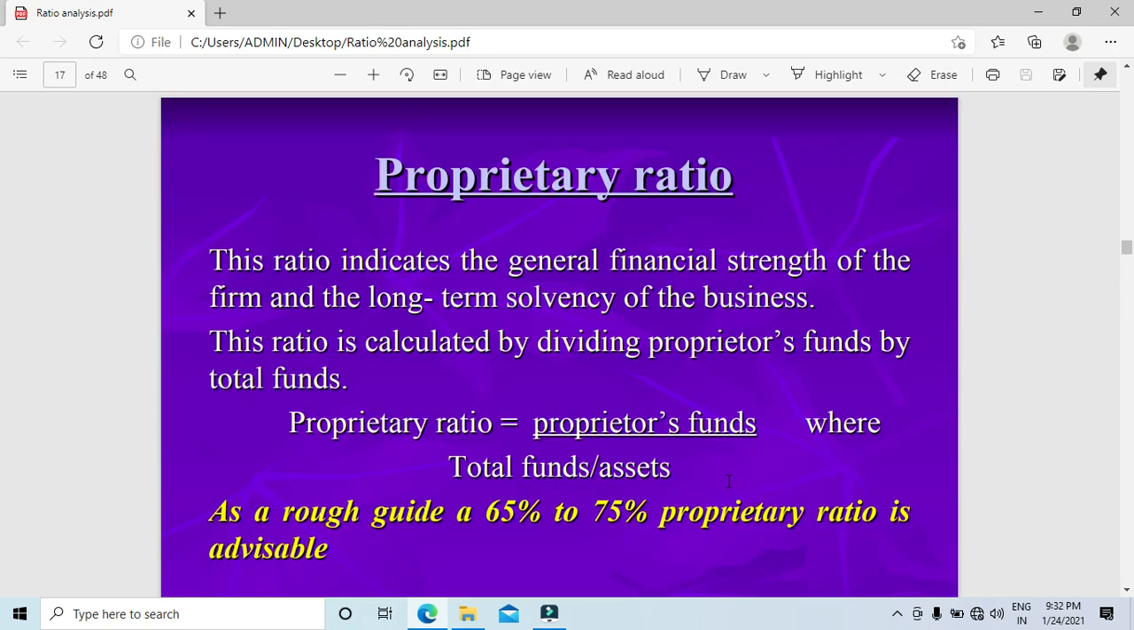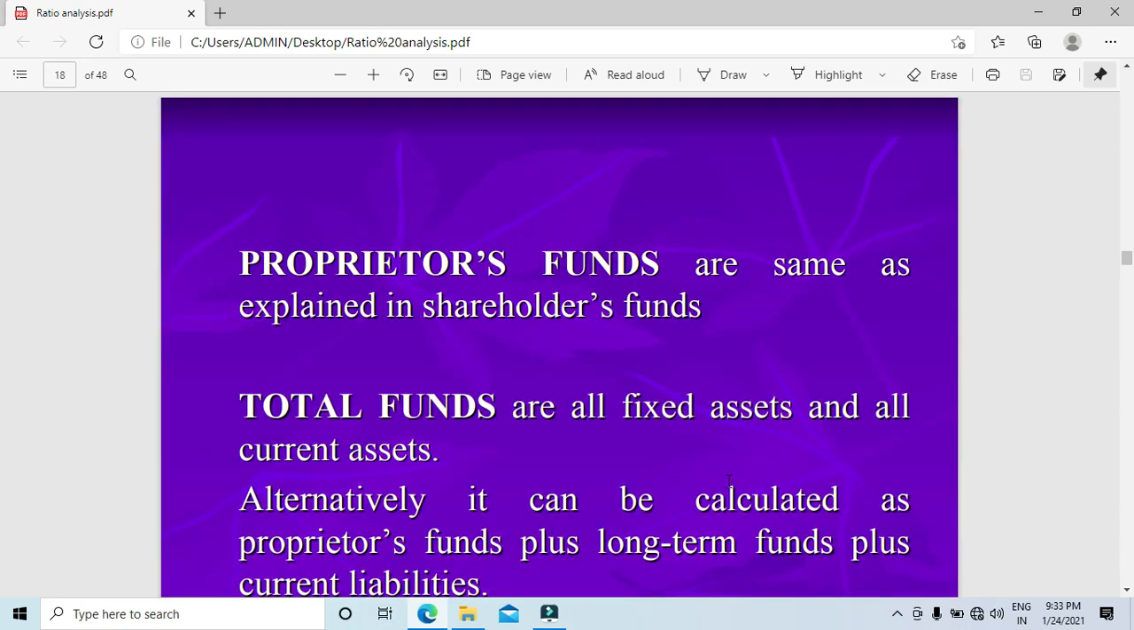Interest coverage ratio is EBIT by interest. EBIT is earnings before interest and tax, divided by interest. 6 to 7 times is considered satisfactory. Debt service coverage ratio includes EAT plus interest plus depreciation, divided by interest plus principal installment. EAT is earnings after tax. 2:1 is considered ideal.